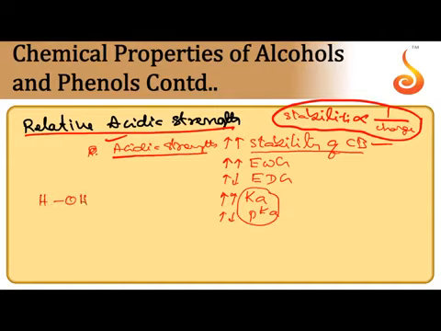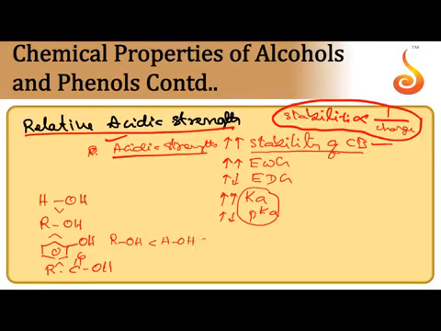So let us take water, alcohol, phenol and carboxylic acids. Among these, water is more acidic than alcohol. Phenol is more acidic even than water. Carboxylic acid is more acidic even than phenol. So the order of acidic strength among these four: aliphatic alcohol, next water, next phenol, after that carboxylic acid.